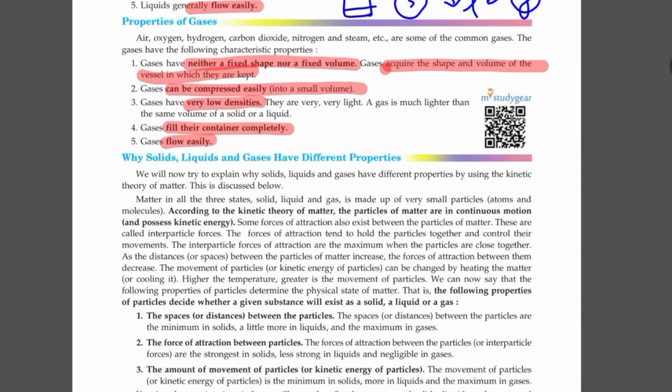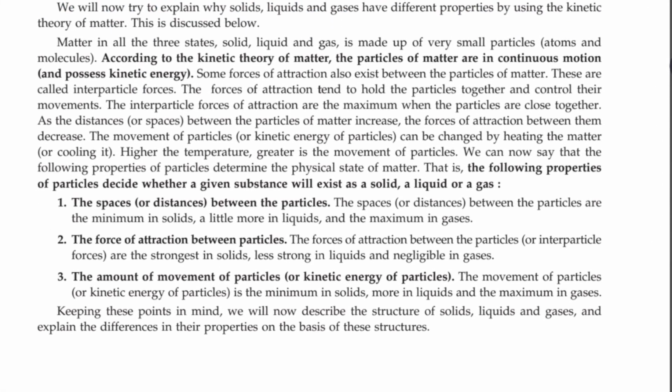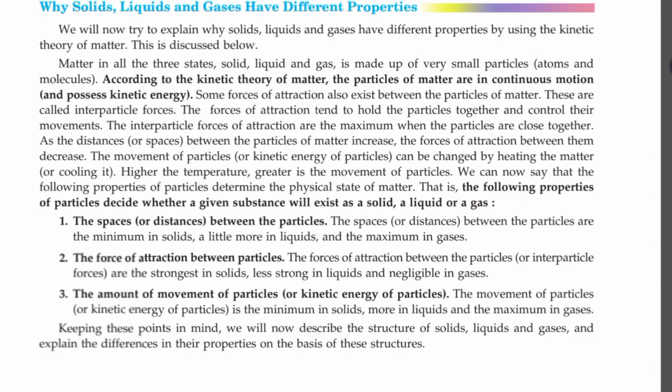Why do solids, liquids and gases have different properties? Because of the different arrangement of the particles, because of the different energy of the particles, that is, the kinetic energy of the particles. According to the kinetic theory of matter, the particles of matter are in continuous motion, and the energy on account of motion is termed kinetic energy.